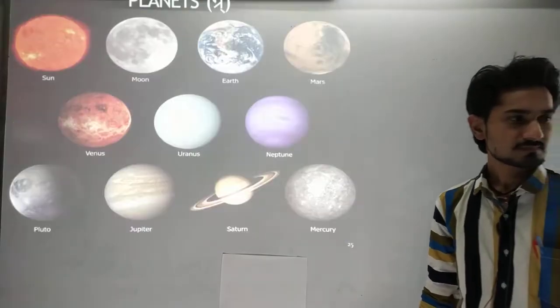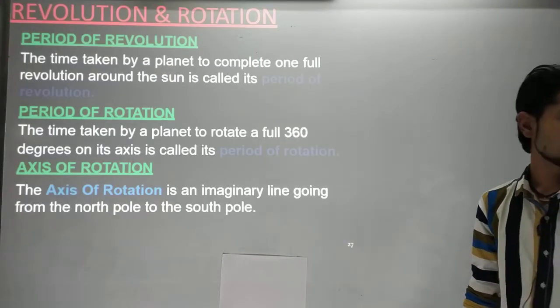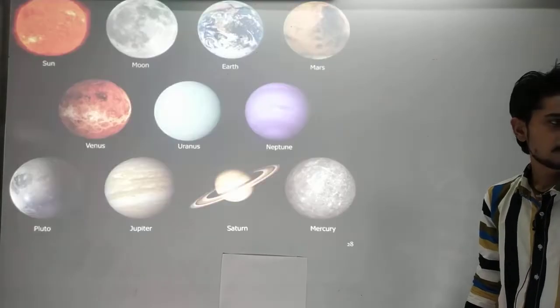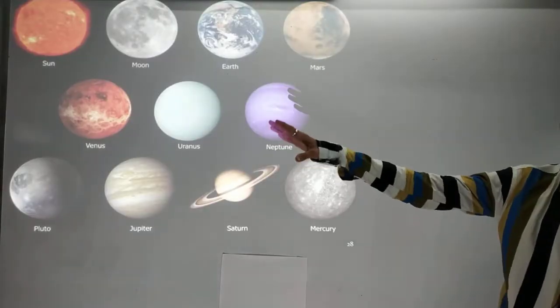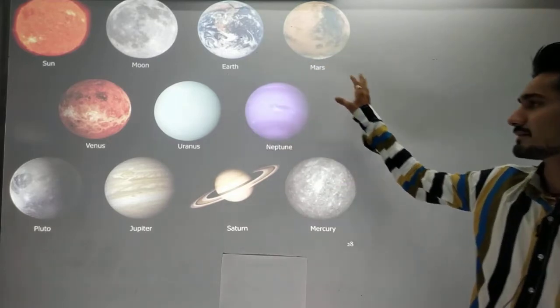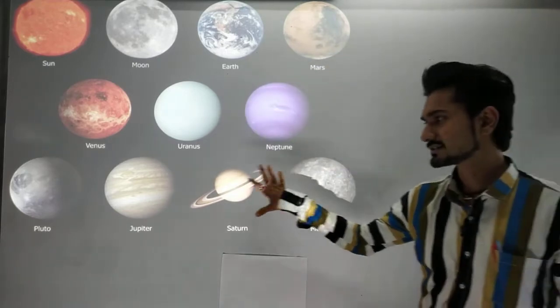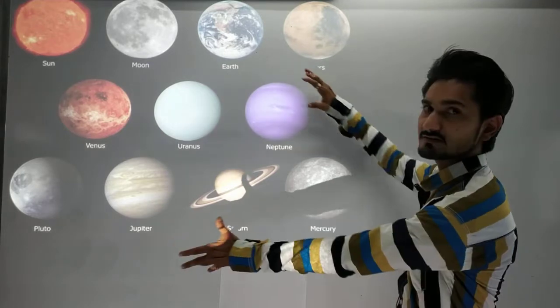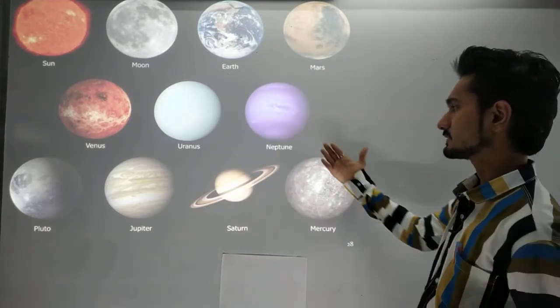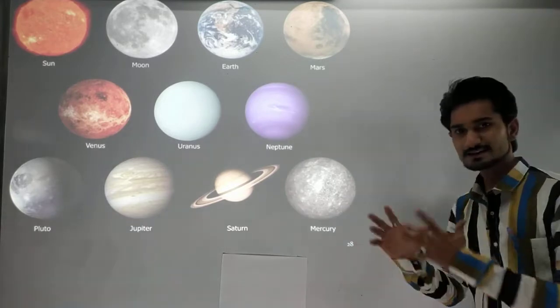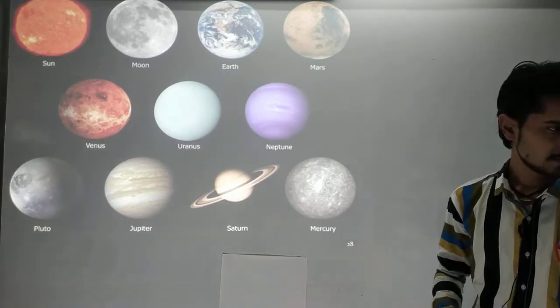Okay, first we have started the planets. You can see the sun and the moon. The sun is a star, the moon is a satellite, but afterwards all the things you are seeing here will be called planets. So here is the Earth, Mars, Venus, Uranus, Neptune, and we'll discuss that.